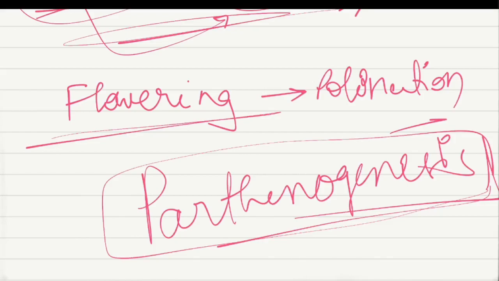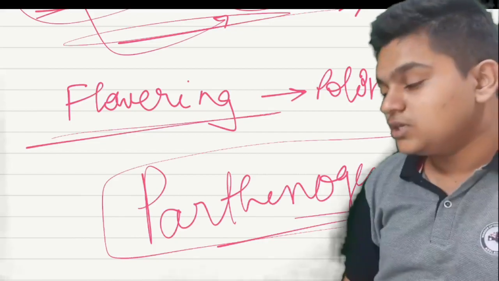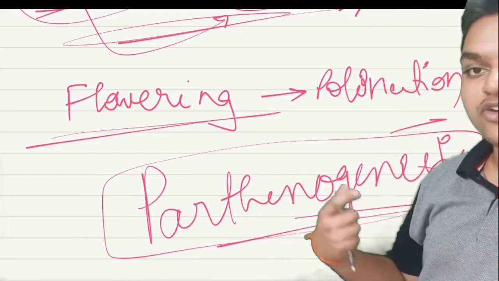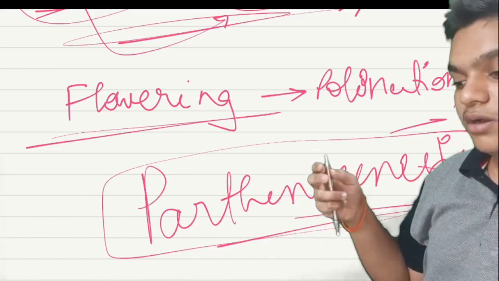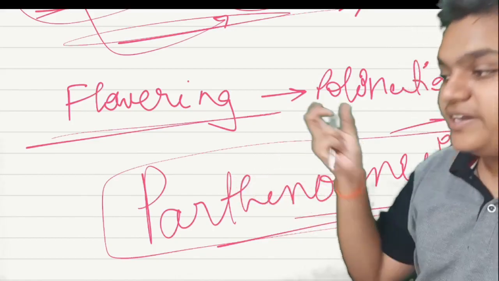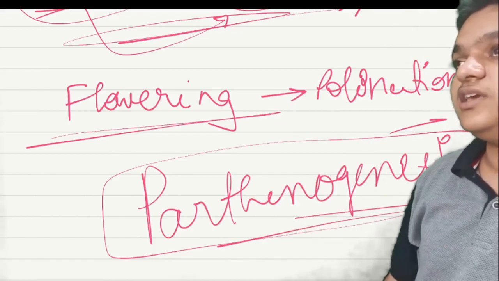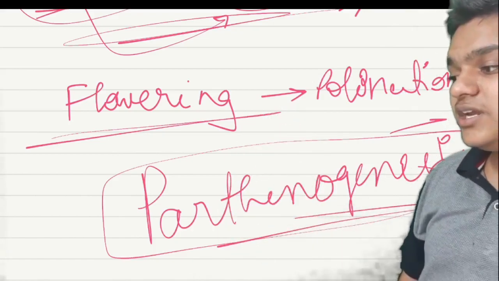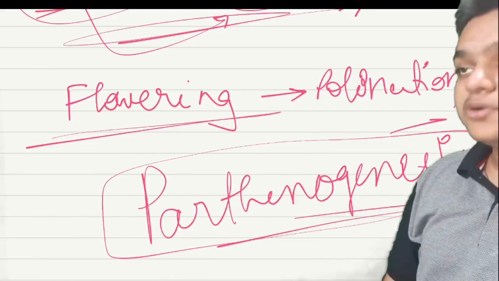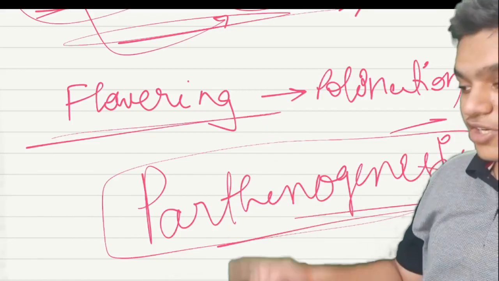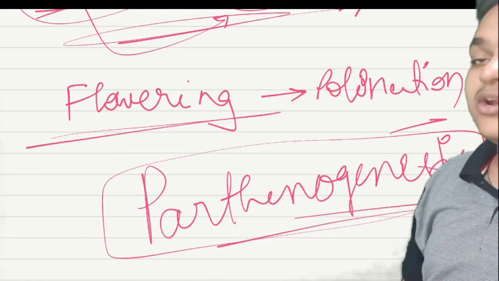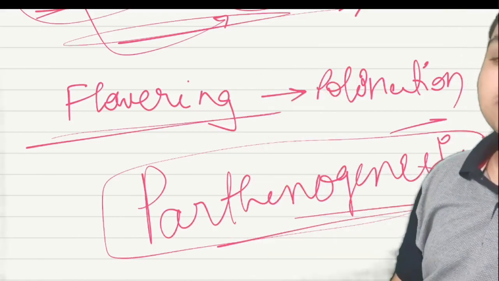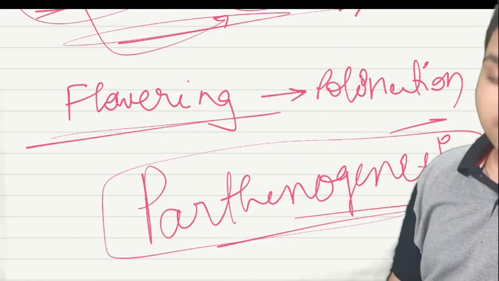There is a misconception among most students: since bryophytes and pteridophytes have water as a medium of transfer of gametes, they think fertilization also happens externally inside the water. No, that doesn't happen. Fertilization happens inside the female organism itself. That is why they also follow the internal mode of fertilization.